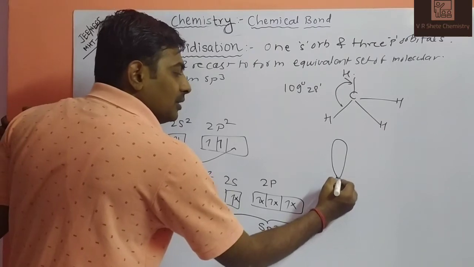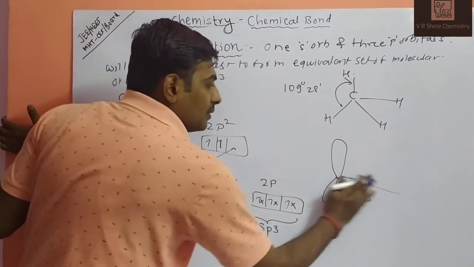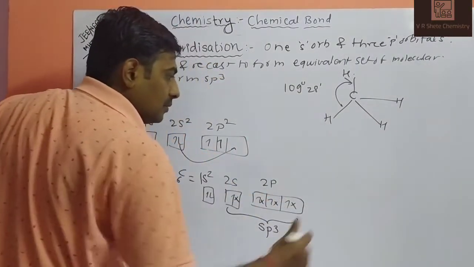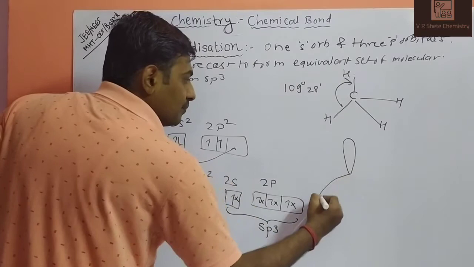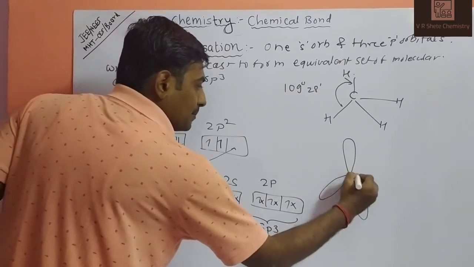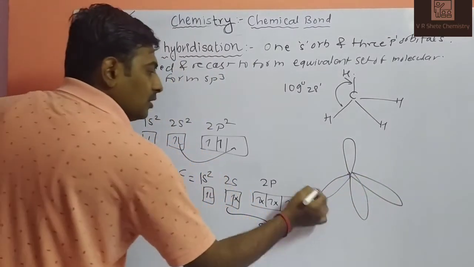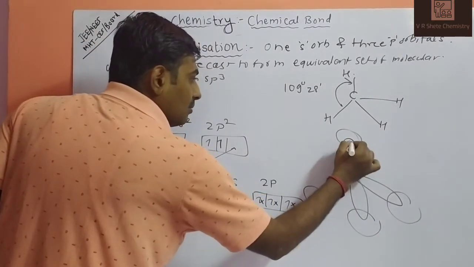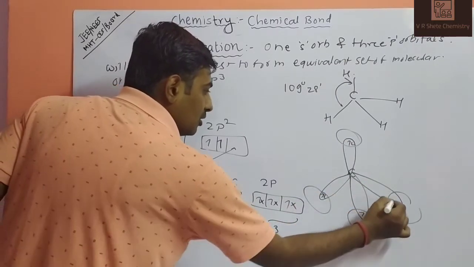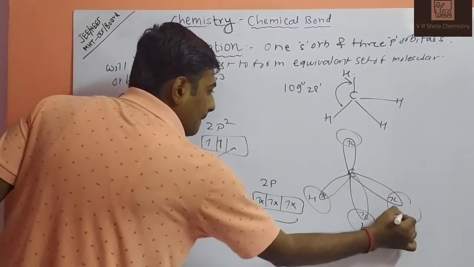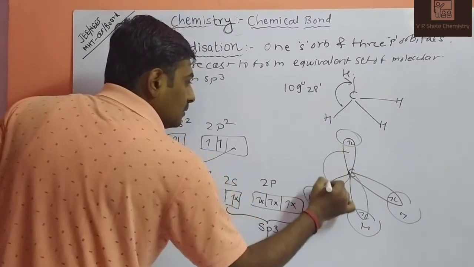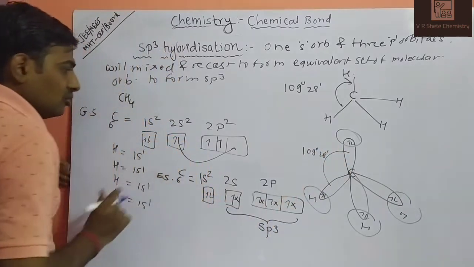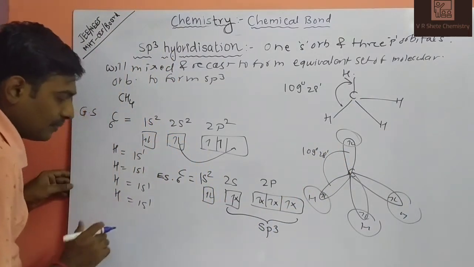So this is the shape of the molecule in orbital type. This is tetrahedral. First hydrogen, second hydrogen, third hydrogen and fourth hydrogen, with carbon at the center. First electron bonding, second electron bonding, third electron bonding, fourth electron bonding. The bond angle is 109 degrees 28 minutes. So we'll write the description for this one by one.